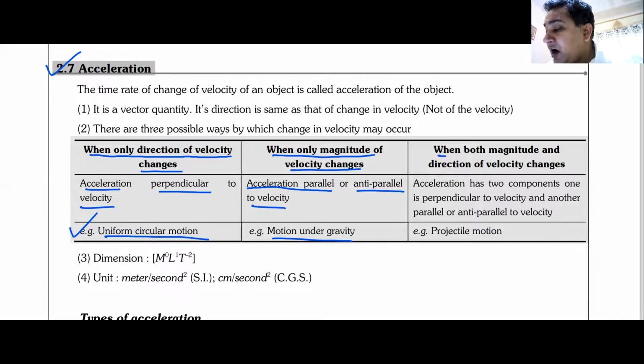Okay. How to change both? When they are at some other angle. Angle should not be 0, should not be 90, should not be 180. Any other angle, both will change. Am I clear?